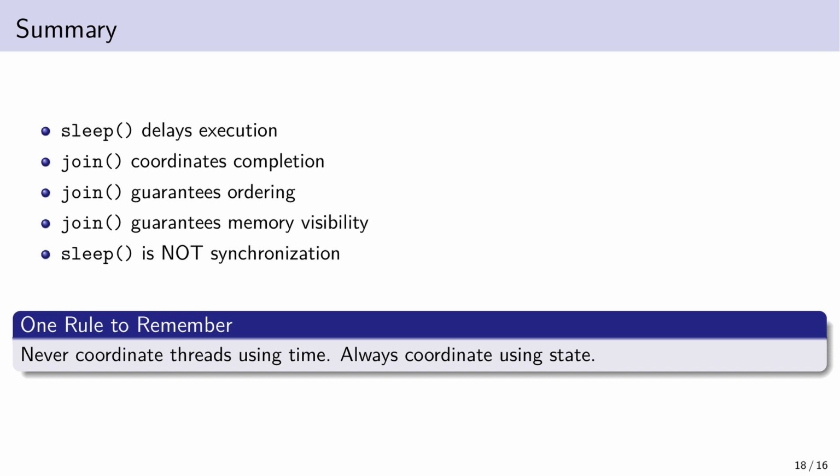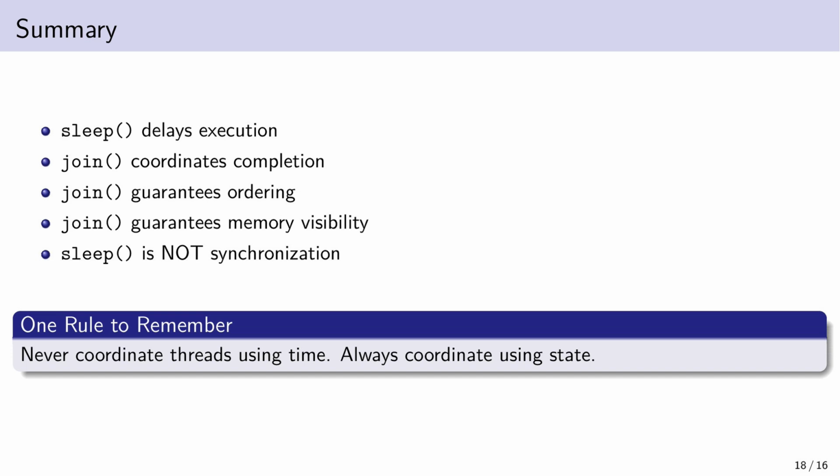Today we saw something fundamental. Using sleep to coordinate threads is guessing. Using join is observing state. One is probabilistic. The other is deterministic. One relies on timing luck. The other relies on completion guarantees. And most importantly, join gives us something timing never can, a happens-before relationship. It guarantees that when we continue, we see the final, correct state. This is the first time in this course where you moved from hoping concurrency behaves to controlling it.